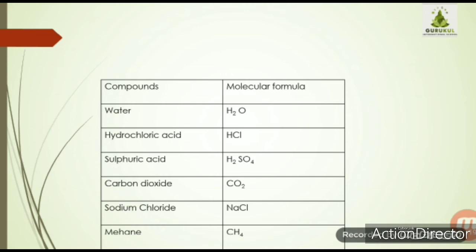Okay, next one is hydrochloric acid. As the name suggests, it has two elements, hydrogen and chlorine. So the molecular formula for hydrochloric acid is capital H and the chlorine symbol is Cl. Therefore its formula will be HCl. Sulfuric acid. Molecular formula for sulfuric acid is H2SO4. Means it has three elements, that is hydrogen, sulfur and oxygen. And again, as you can see, H2, there are two hydrogen, and again that 2 we have to write in a subscript position.